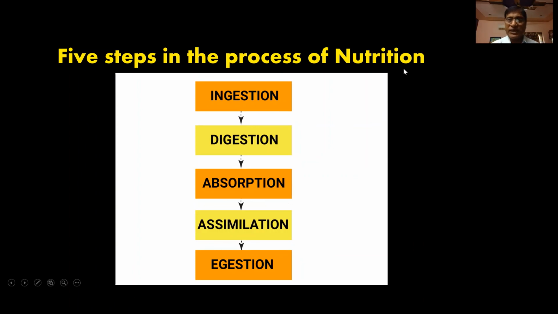Then in the process of digestion, whatever we take, we will not be able to digest all of it. So there is undigested food material, which we cannot digest, called roughage. That undigested, useless substance will be sent out of the body, and that is called egestion. So these are the different steps: ingestion, digestion, absorption, assimilation, and egestion. These steps we will discuss in the next class. Thank you.